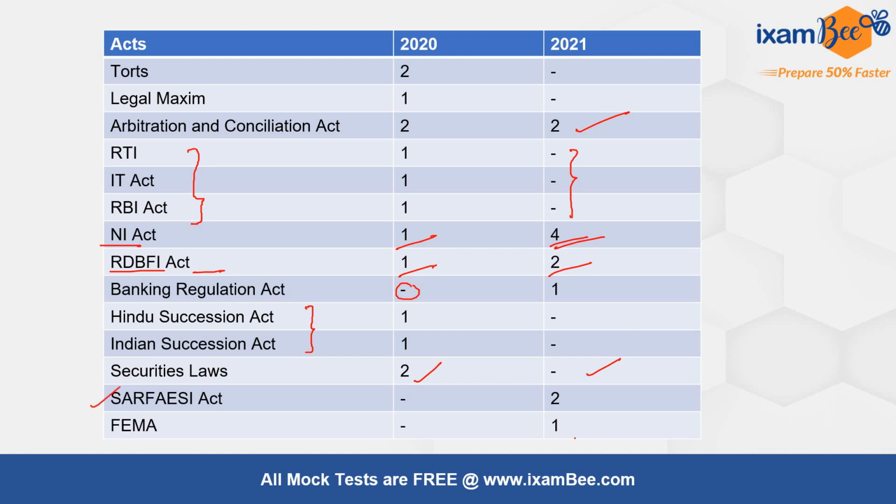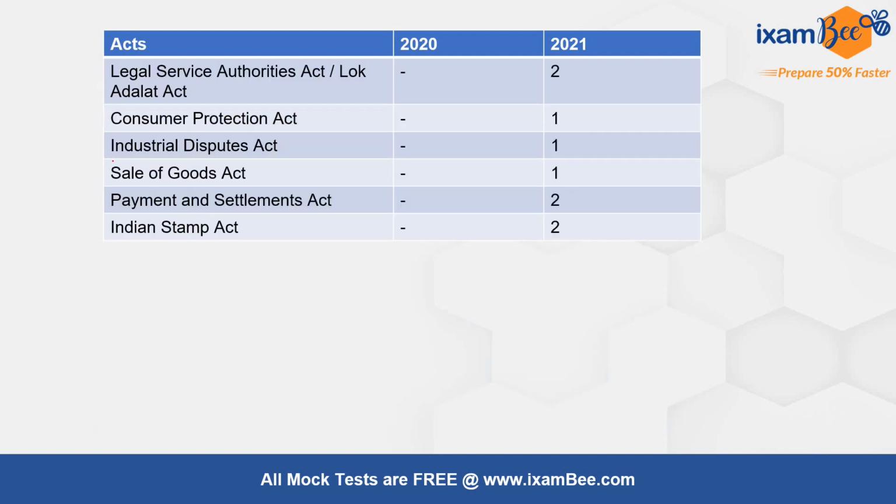In 2021 there were some other acts from which there were questions. One was SARFAESI Act from which there were 2 questions. Then from FEMA there was 1 question. Then from Legal Service Authorities Act, which is also Lok Adalat Act, there were 2 questions. From Consumer Protection Act there was 1 question. From Industrial Dispute Act, which is a part of labor laws, there was 1 question. From Payment and Settlement Act and Indian Stamp Act there were 2 questions each.